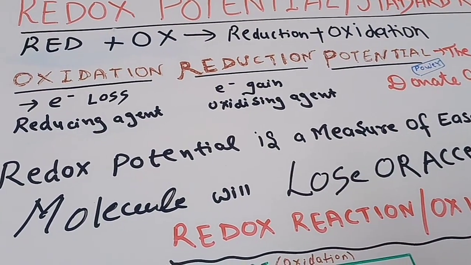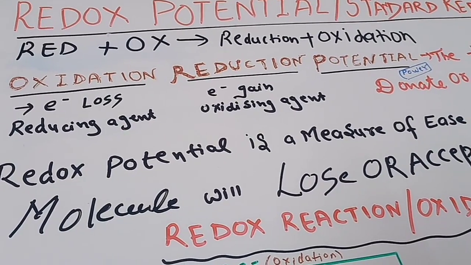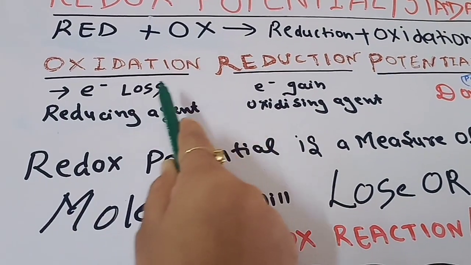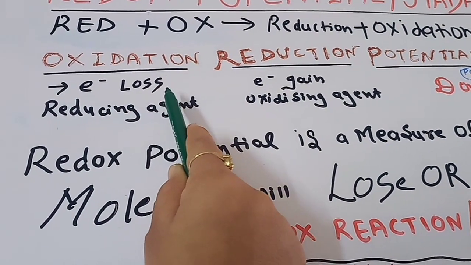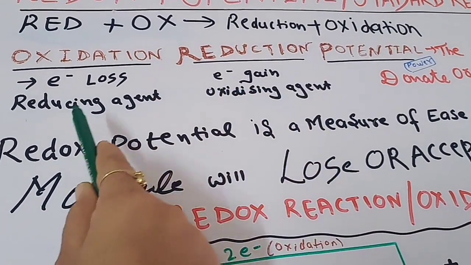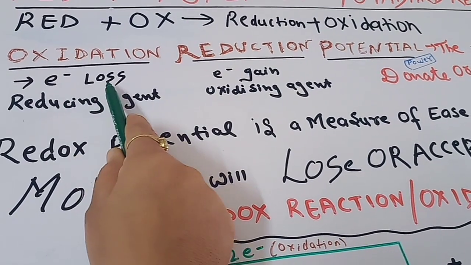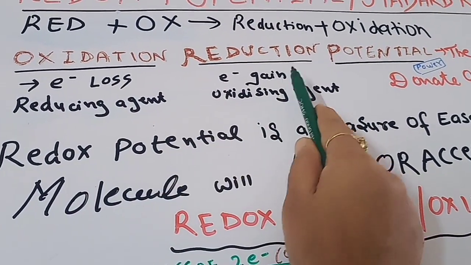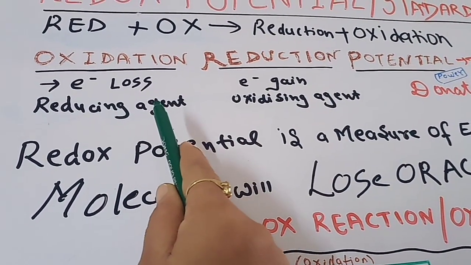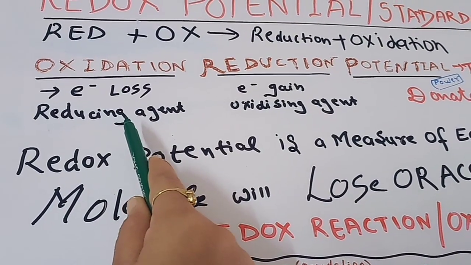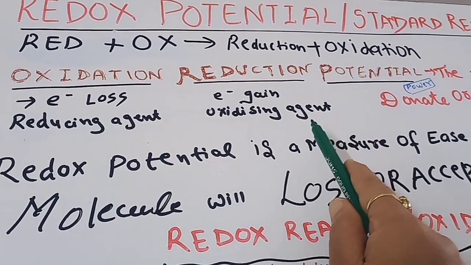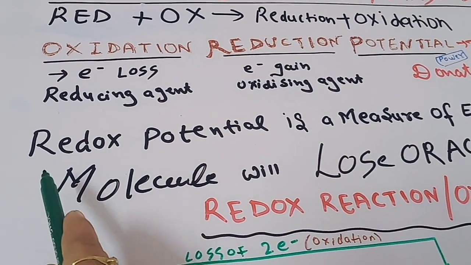As we already studied the definitions of oxidation and reduction in my previous video, let us look at them again. Oxidation is the loss of electrons, and reduction is the gaining of electrons. We have already discussed that those who lose electrons are reducing agents, and those who gain electrons are oxidizing agents. Mostly all the electropositive elements like our metals are good reducing agents, and non-metals like fluorine and the halogens are very good oxidizing agents. Then we can ask, what is the definition of redox potential?